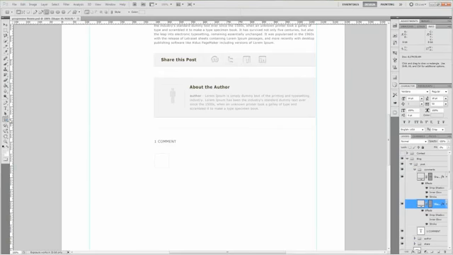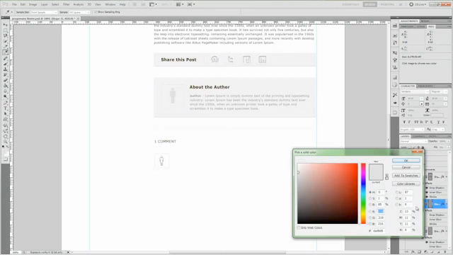Let's go ahead and grab our custom shape tool and grab our little guy here, which we already have. Hold down shift so you can keep the dimensions, and just drag this guy out. Yeah, that's pretty good right there. Alright, now let's just move him over to the middle as much as we can. That's pretty good there. And take off the effects, because he's not going to have any effects.